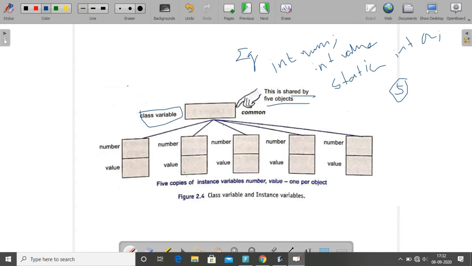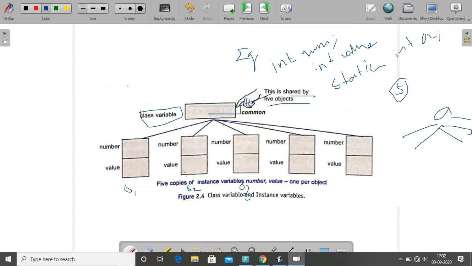Class variable means it is shared by 5 objects. Consider we have created 5 objects. So there is only one class variable and 2 instance variables in the class for the example. These 5 objects share the same class variable. This is common to these 5 objects. Understood? Only one variable is there. A is common to these 5 objects.